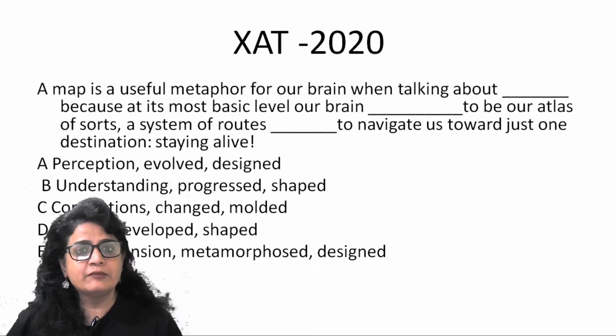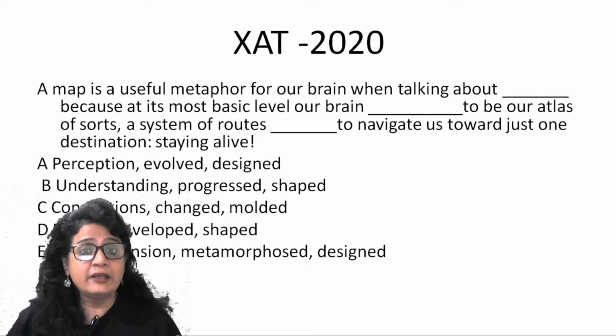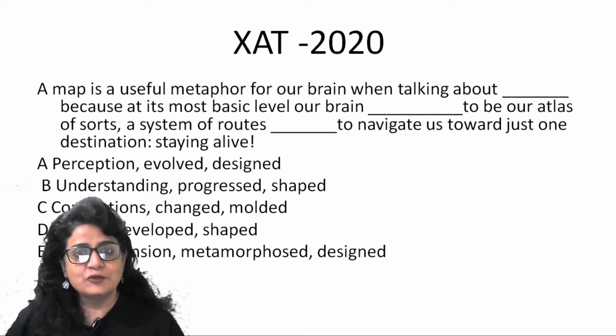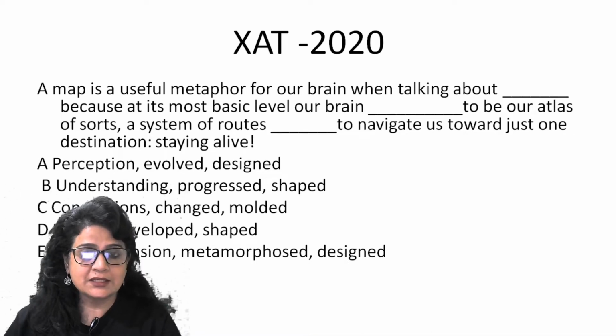Then only you will be able to fill in the correct words. This requires you to understand the meaning of at least 4 to 5 words. Then only you will be able to eliminate the options and come to your right answer. So this actually calls for great authority on vocabulary and crystal clarity about their meanings.